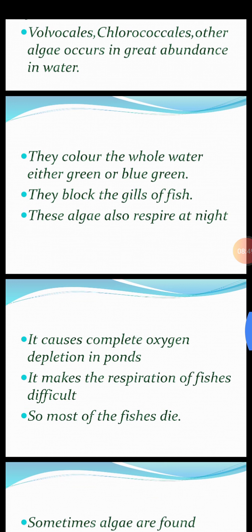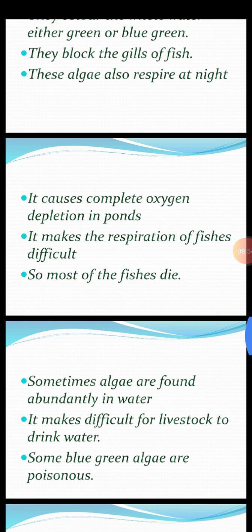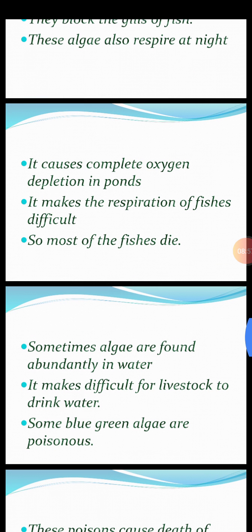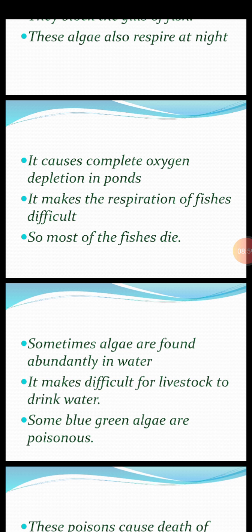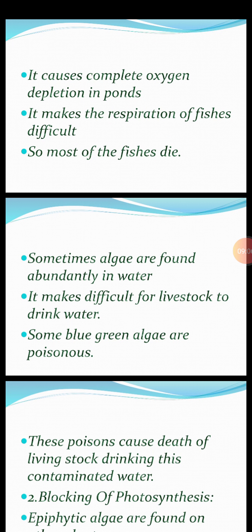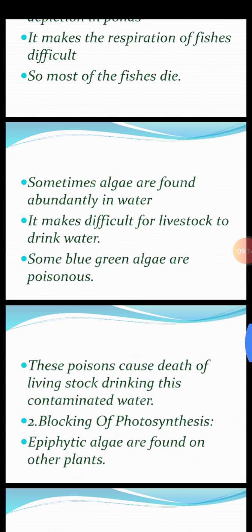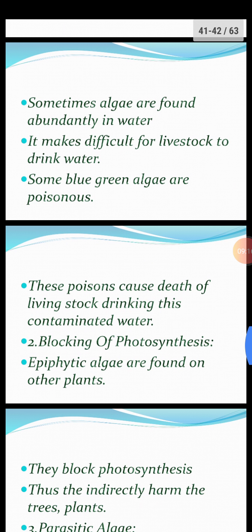These algae also respire at night because they are plants. It causes complete oxygen depletion in ponds and makes the respiration of fish difficult. So most of the fishes do not get oxygen and they die. Sometimes algae are found abundantly in water, which makes it difficult for livestock or cattle to drink water. Some blue-green algae are poisonous. These poisons ultimately cause death of livestock who drink this contaminated water.